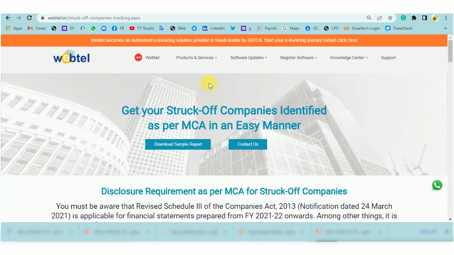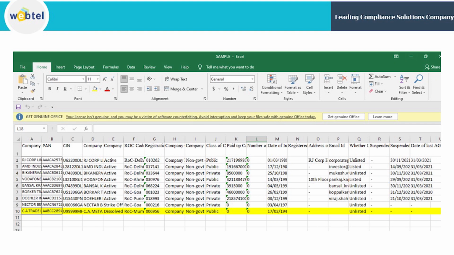Over here you can see all the listed and unlisted company lists are available, which will help you identify whether a company is in existence or not, or is a struck off company. Even the suspended date and the due date of the last agreement are also available. So this is how we will present it and make your work easier to find the list of struck off companies.